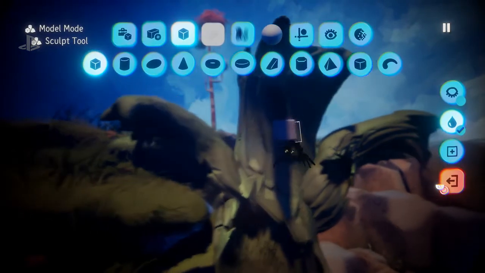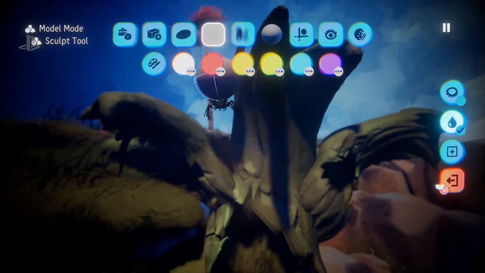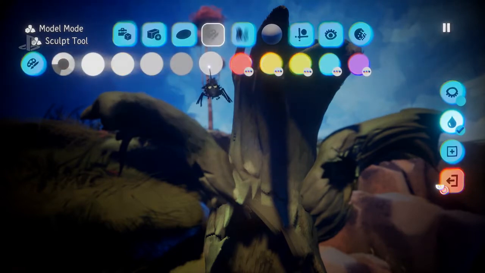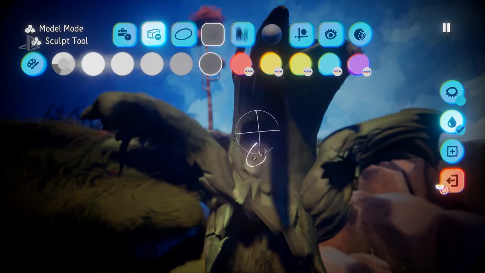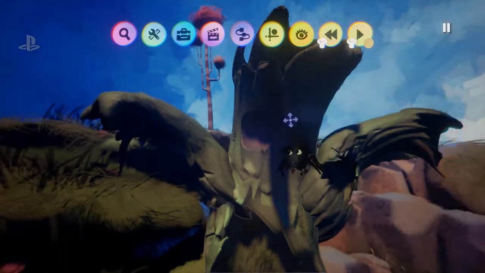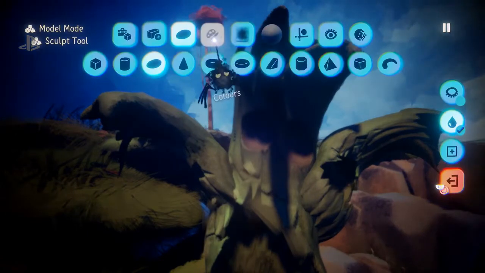So I'm going to go in here and just sculpt into this a little bit. Our art director is probably having a heart attack watching me do this, but I'm just going to choose a... Oh, we're going to give it glowing red eyes, evil eyes. And I'm just going to cut a couple of holes in this tree like that. Look at this. Even I feel like I could be creative with something like this.